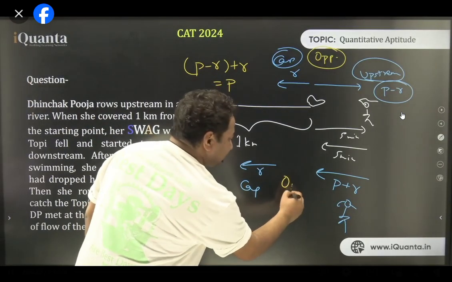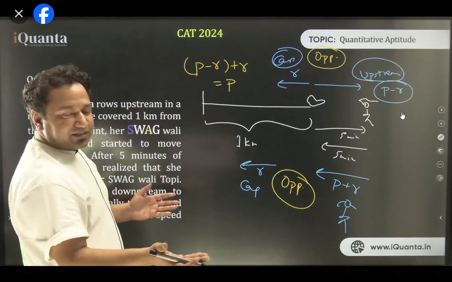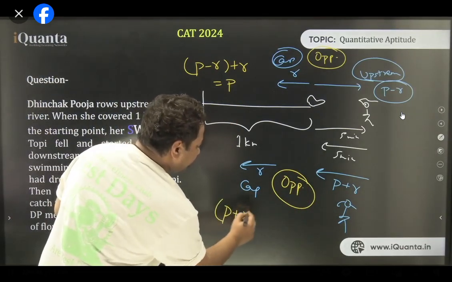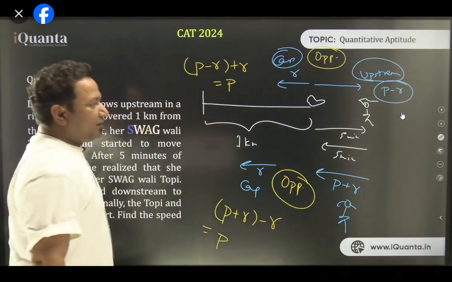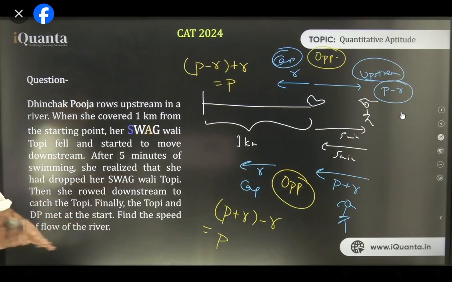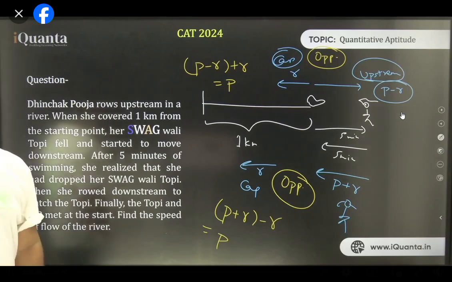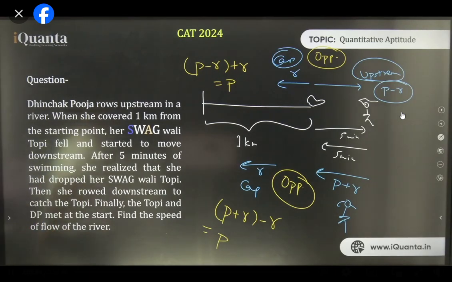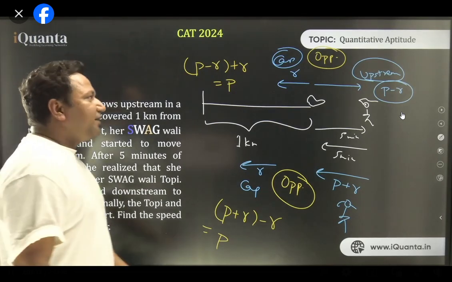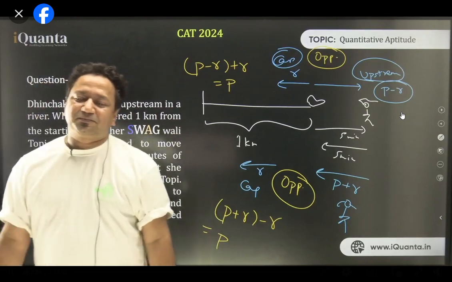Similarly, here direction is the same. When it's the same, speeds are subtracted. That means P plus R minus R. That's also P. So in a way, the relative speed remains P only. R is not even relevant here. Right? That means when you solve this, everything is happening at the speed of P only. Now I hope it's clear to all of you, the logic and the mathematics.